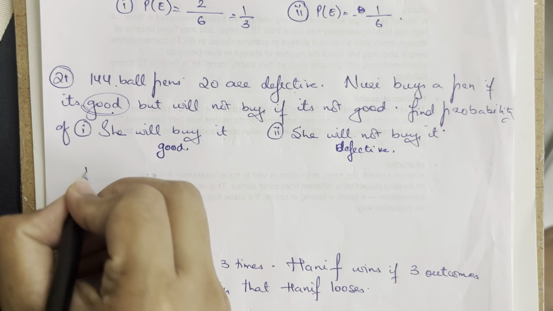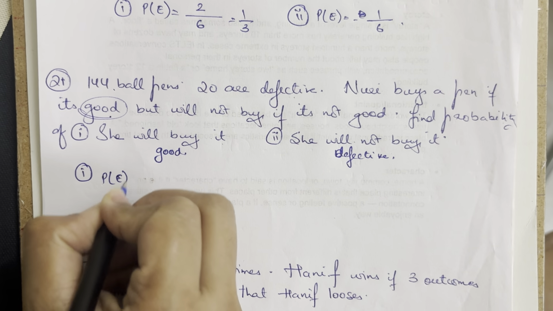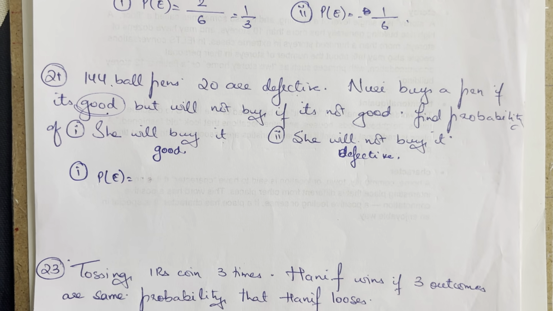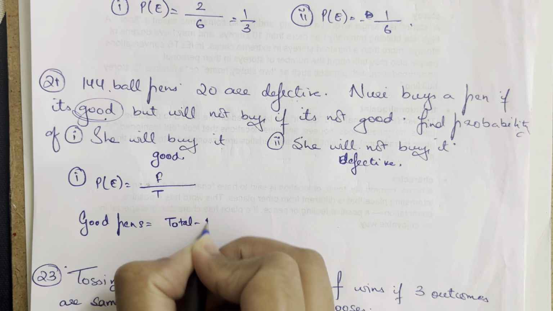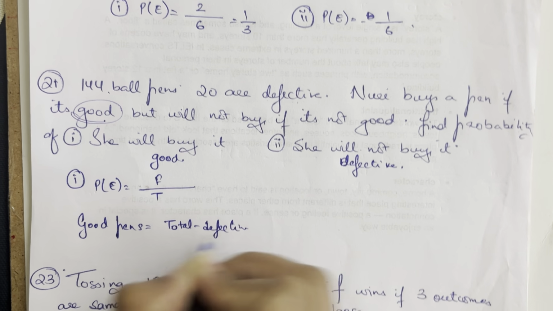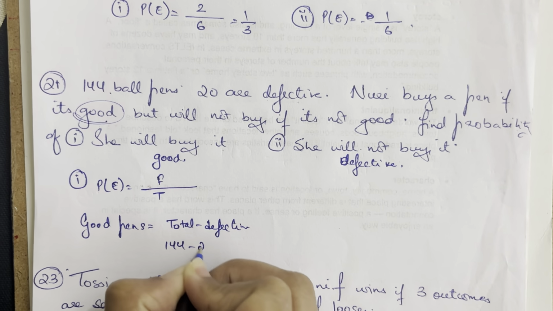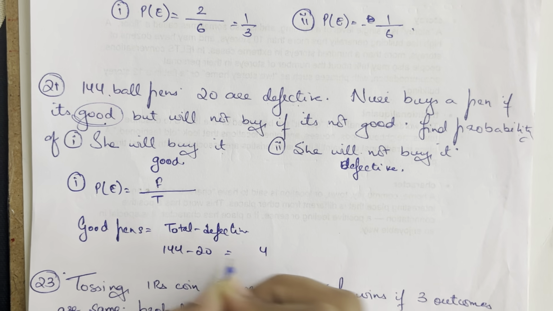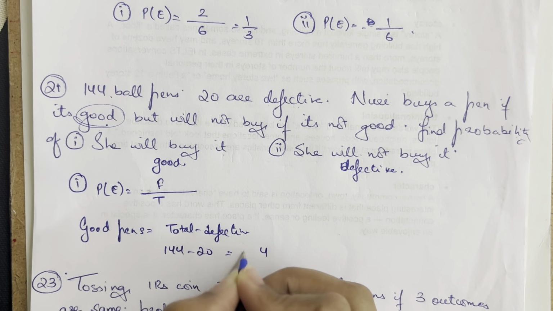First, the probability of the event is favorable upon total. How many good pens do I have? The number of good pens is equal to total minus defective, that is 144 minus 20, which is 124.